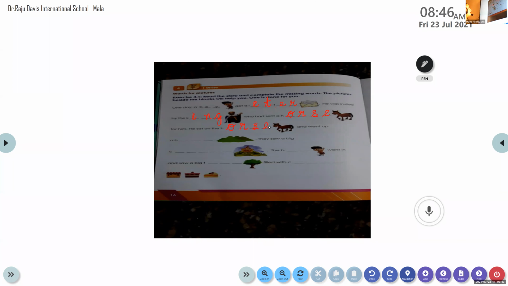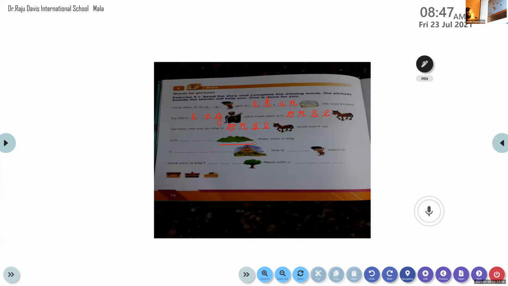Horse. Very good. Went up. A... Identify this. Mountain. A small one. So what is it called? Remember Tiggy? Where did he climb up to meet the old lady? Hill. Very good. So a small mountain is called a hill.